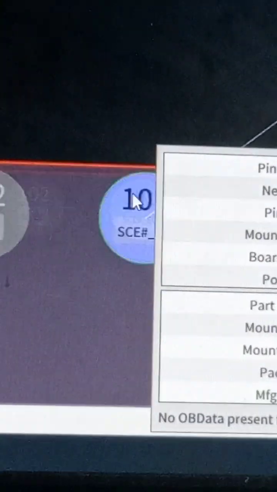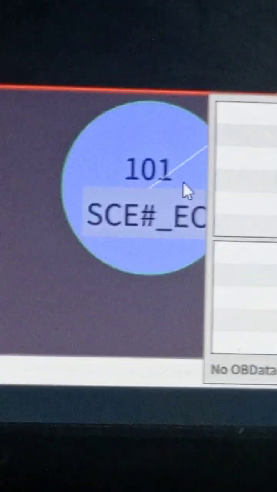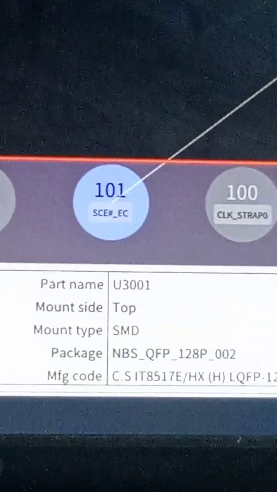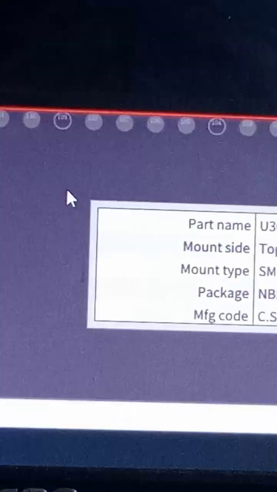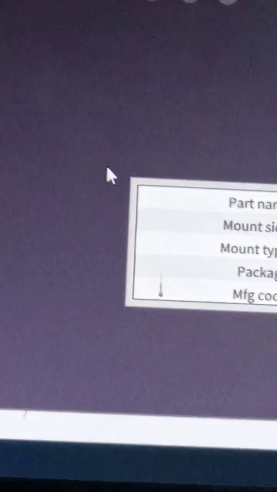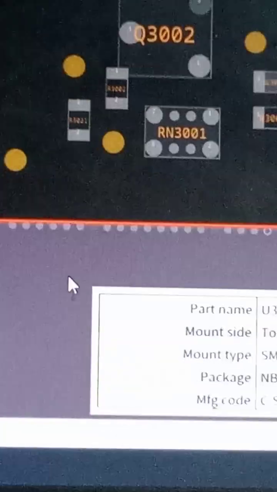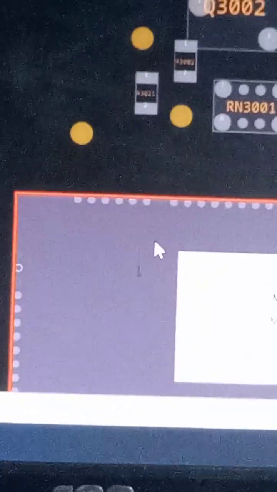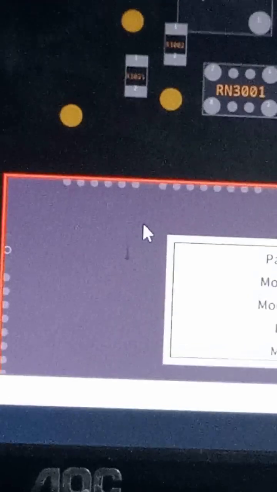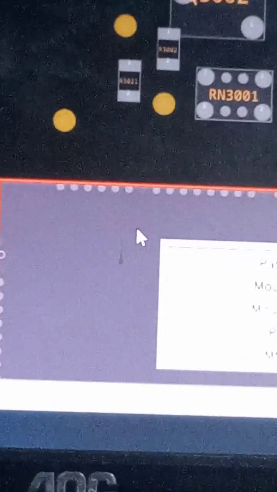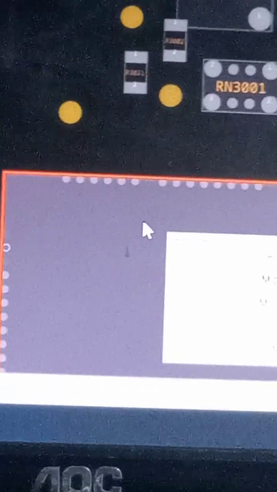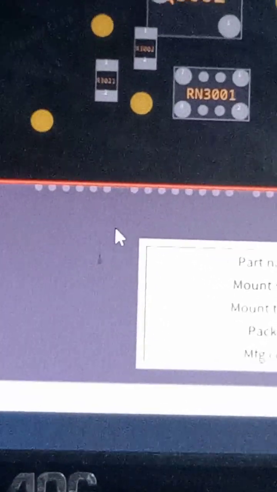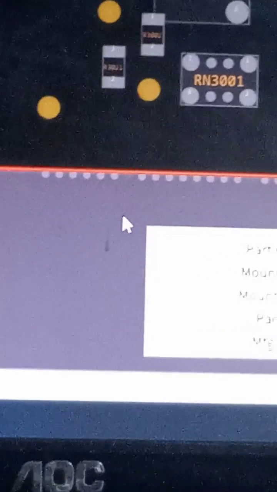For this signal to be active, the EC reset signal has to be present. So we are going to check the EC VCC to be sure that the EC chip is actually receiving its working voltage. From there we'll check for the presence of EC reset.